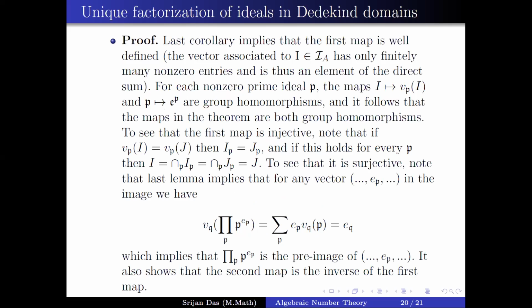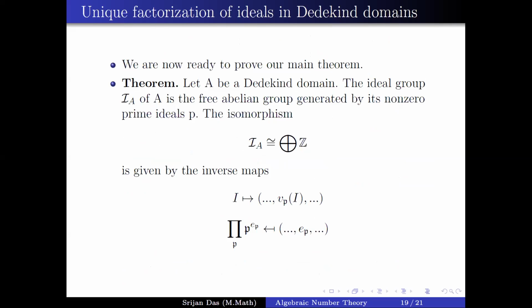Now for each non-zero prime ideal P, the map I goes to the valuation v_P(I), and the map e_P goes to P to the power e_P, are group homomorphisms. There is a mistake on the slide: it should be e subscript P, not P e to the power P. So the maps I goes to v_P(I) and e_P goes to P^(e_P) are group homomorphisms, and it follows that the maps from the theorem are both group homomorphisms, because they are compositions of these homomorphisms.